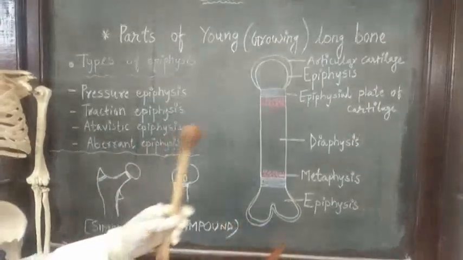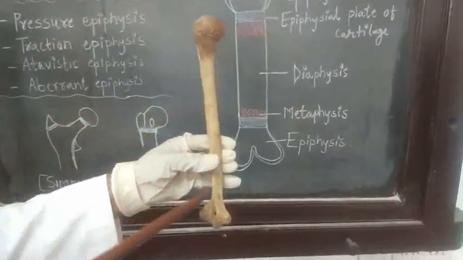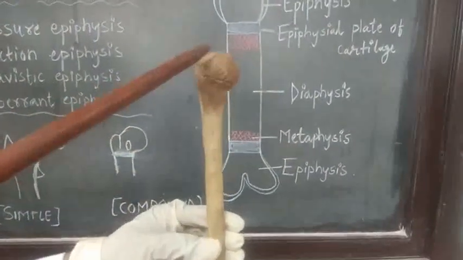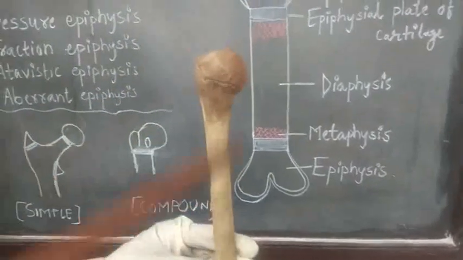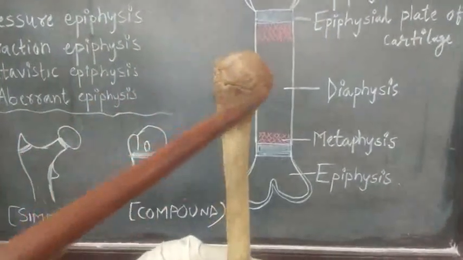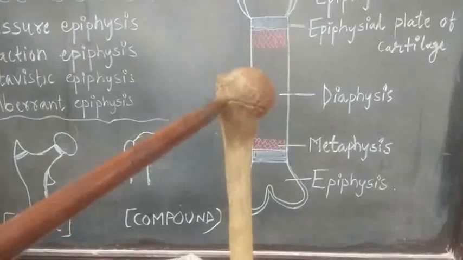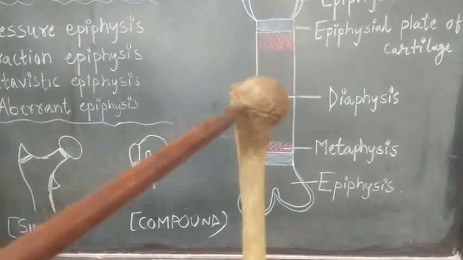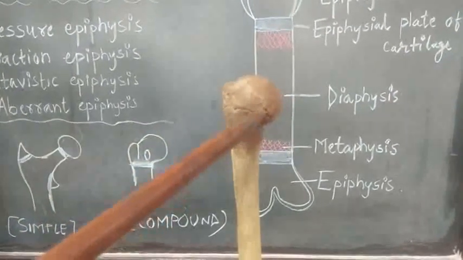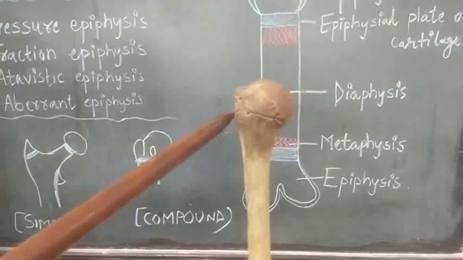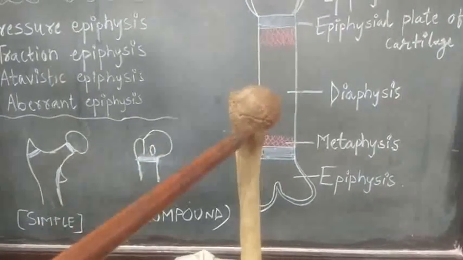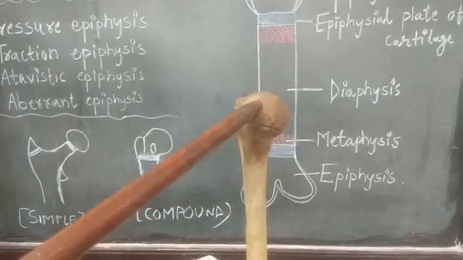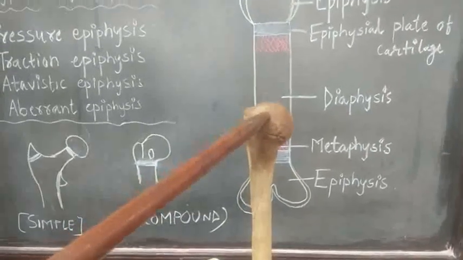You can see in this bone, this is the humerus bone. This is the upper end, and this is the shaft, epiphysis and diaphysis, and you can clearly see this is the young bone. So here is the epiphyseal line, which represents the fusion of metaphysis with the epiphysis.